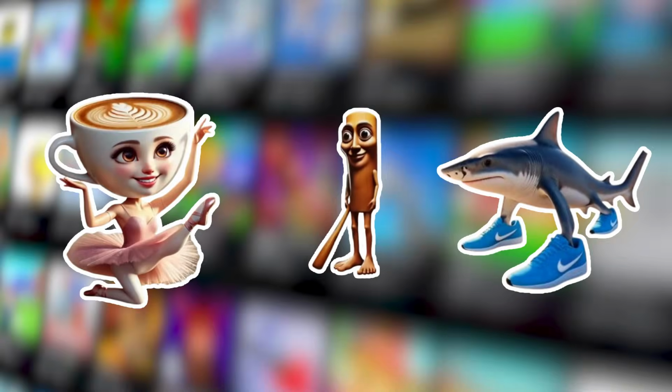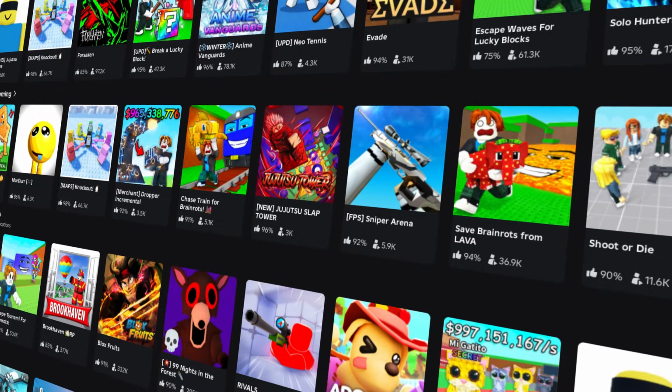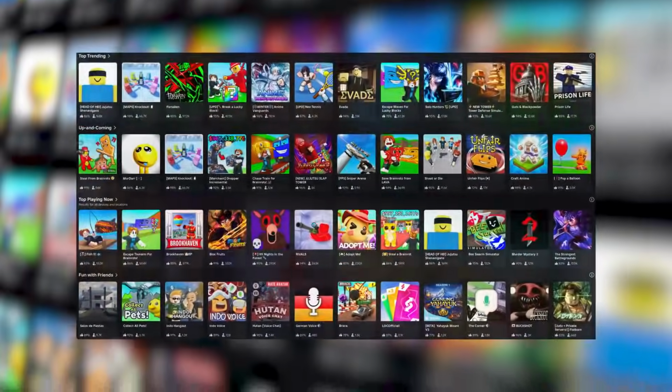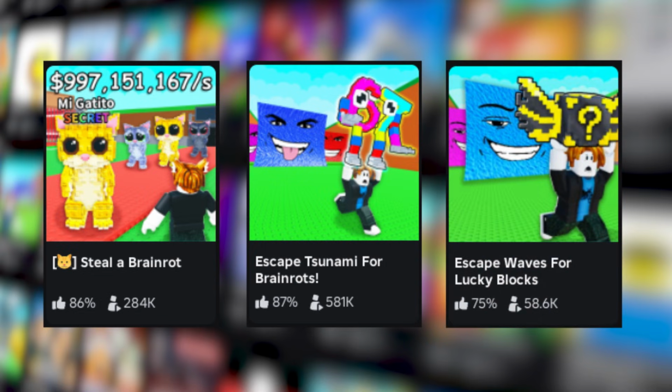Brainrots. They have pretty much become synonymous with Roblox at the moment. But why? Taking a look at the platform, you can see hundreds of these low-quality, cash grab style games dominating search results and recommendations. On the front page alone, it often feels like half of these games feature some sort of brain rot in their title, thumbnail, or core gimmick.